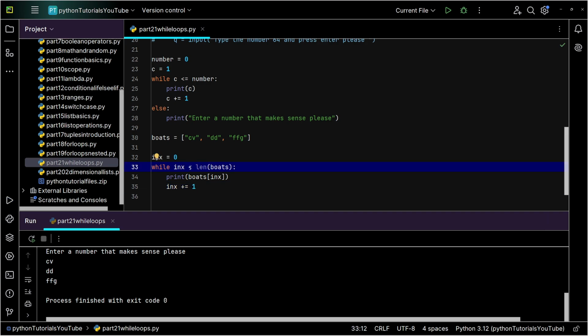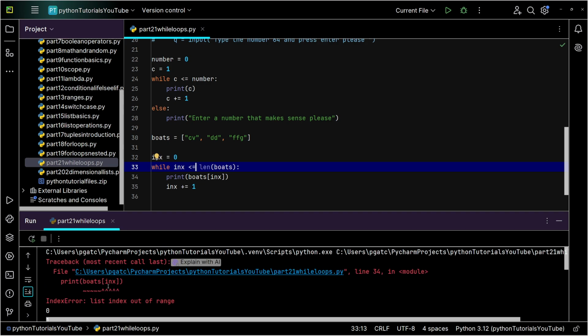Now, one of the things I warned you about a second ago was accidentally. Let's make that a less than or equals. Watch what happens. You'll see that it has okay. Good way to break things. And it does, because we don't have an item of 3 as our list continues to iterate here. I have to be very careful. It's one of those, we call them fence post errors. So you have to be very, very mindful of that.